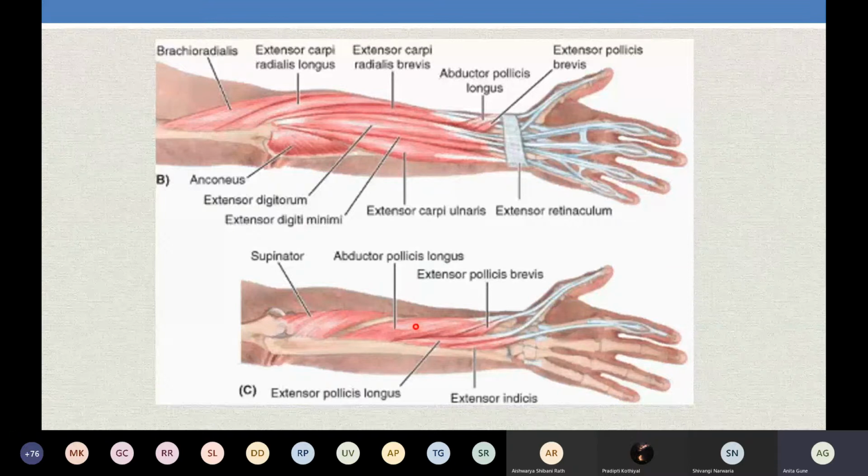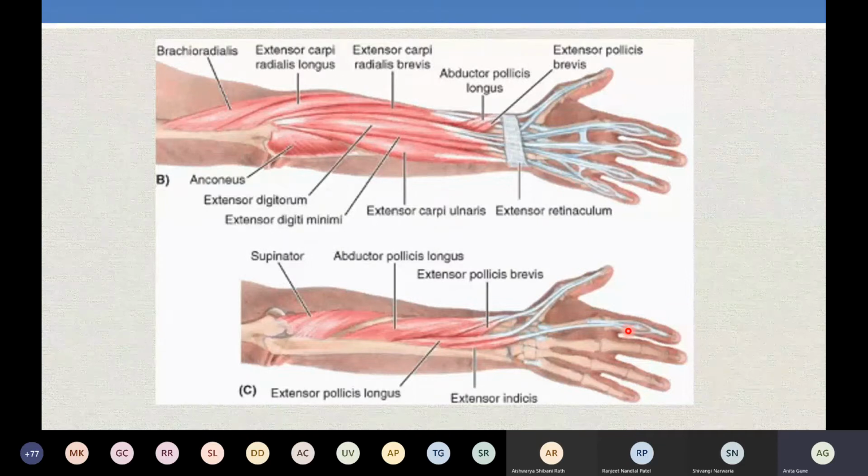We have abductor pollicis longus, extensor pollicis longus, extensor pollicis brevis, and extensor indicis. So all of these muscles, which are responsible for extension and are present in the posterior compartment, will be supplied by the terminal branch of the radial nerve.